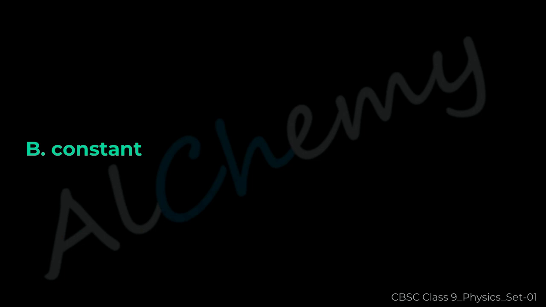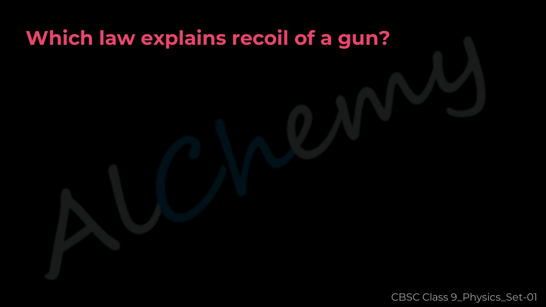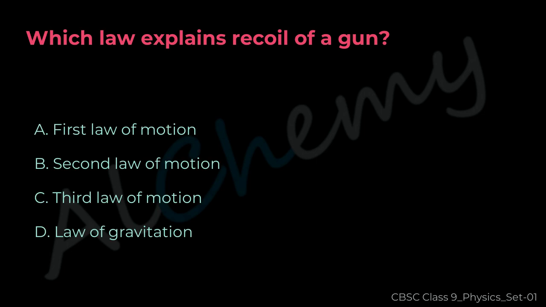The correct answer is B. Constant. Question 41. Which law explains recoil of a gun? A. First law of motion, B. Second law of motion, C. Third law of motion, D. Law of gravitation.